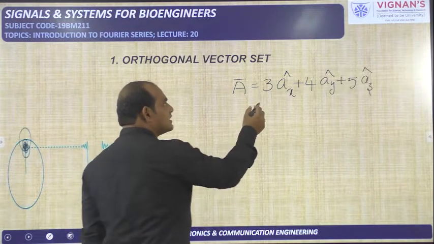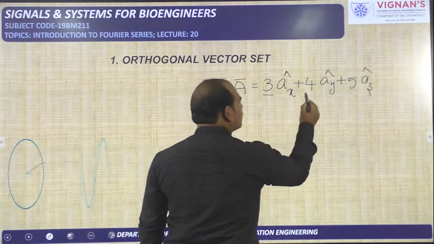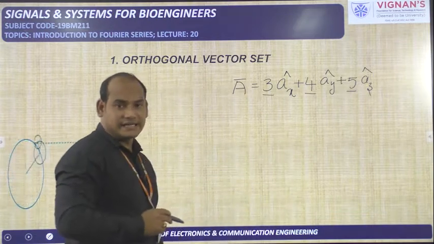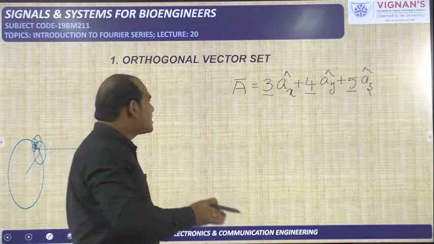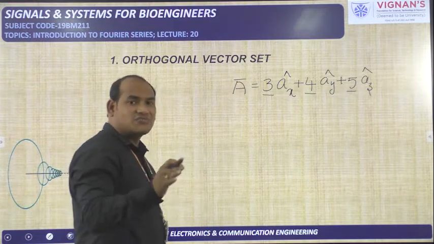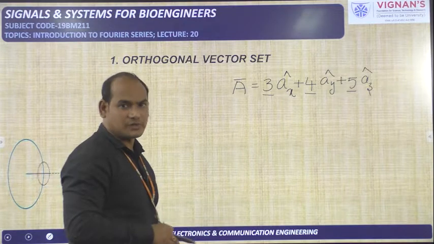What about these numbers 3, 4, 5? They represent the components, or projections, of the vector A bar on the X axis, Y axis and Z axis respectively.